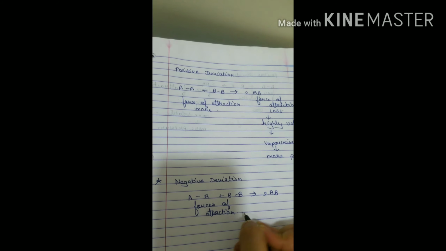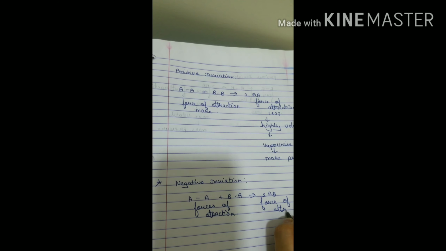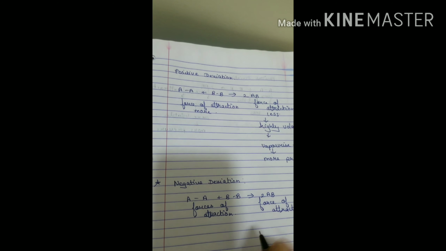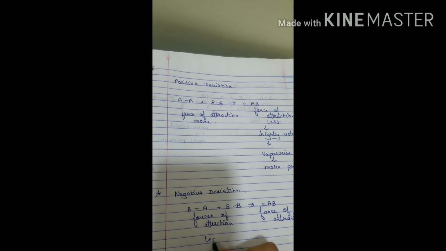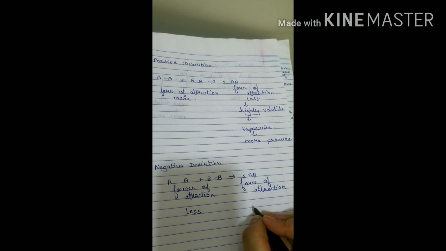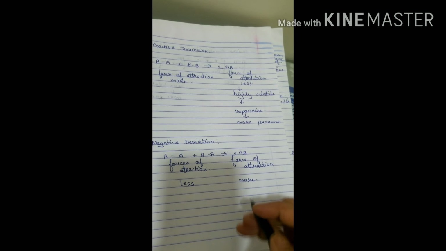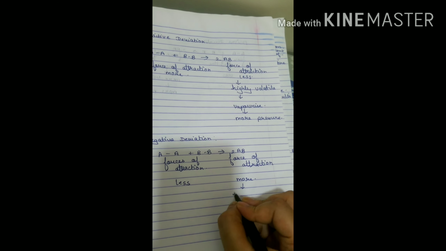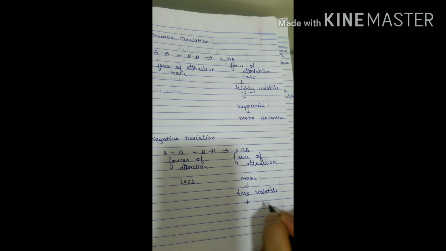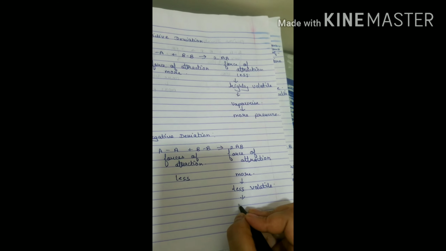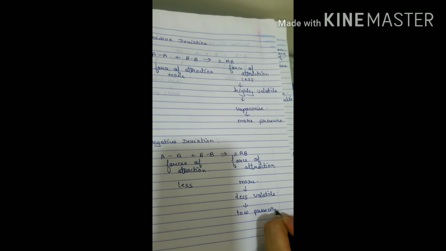And the new solution that is formed here also is going to have its force of attraction. But now if you compare with the previous one, what is going to happen here? The force of attraction between the reactants is going to be less and the force of attraction here is going to be more. So when the force of attraction is more for the solution formation, then the liquid that is formed is less volatile. And because it is less volatile, the rate of vaporization also is going to be less, and hence, low pressure will be exerted by this particular liquid.